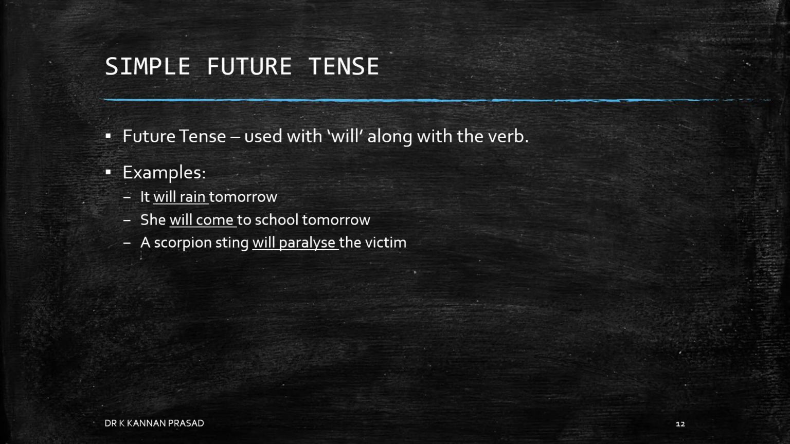Example, it will rain tomorrow. She will come to school tomorrow. A scorpion's sting will paralyze the victim. Here you could see that the verbs rain, come and paralyze have been preceded by the auxiliary verb will.